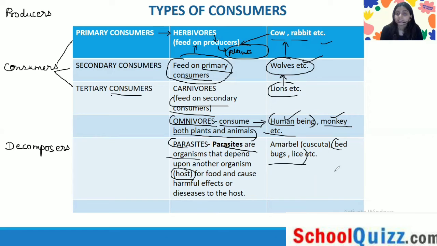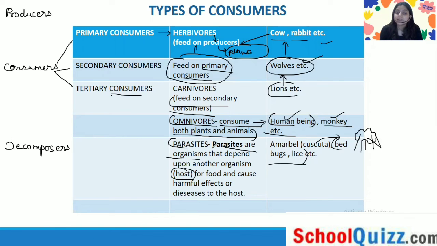You can see lice in the scalp of our head, and bed bugs are like khatmal. And in amar bel, the creeper hangs on the tree like this. So these are all parasites.